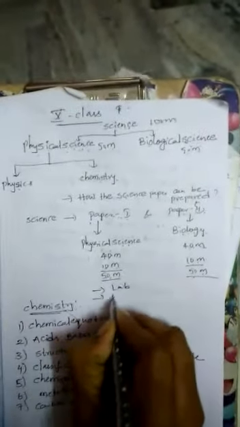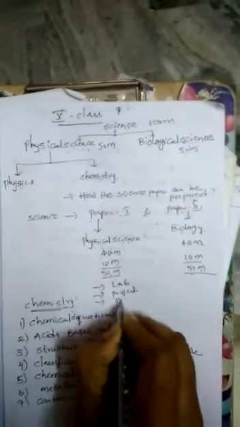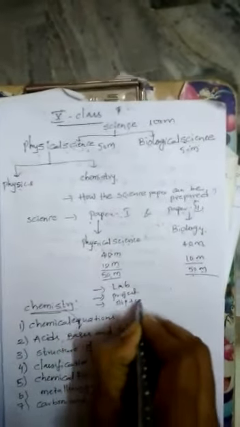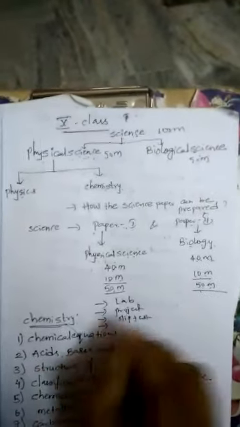Here internal marks will be given in different categories like lab, project, slip test, and student performance.